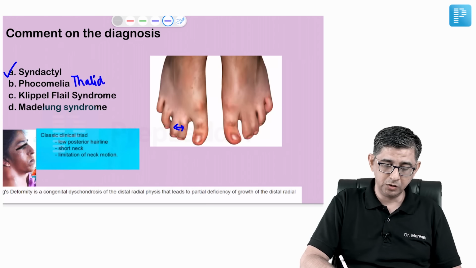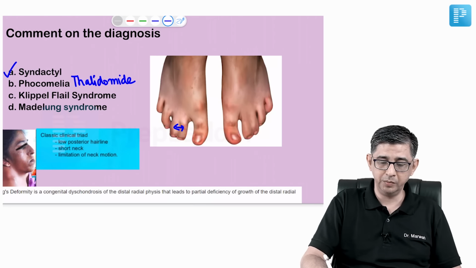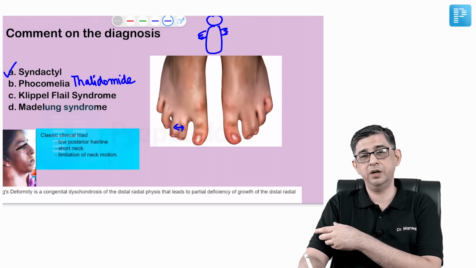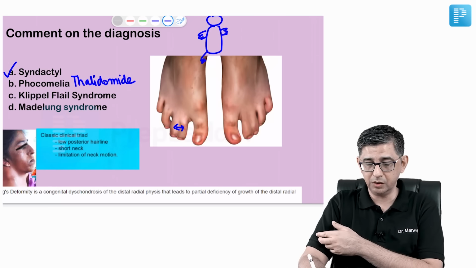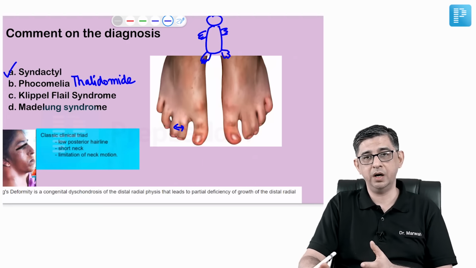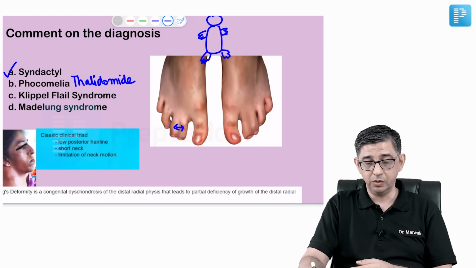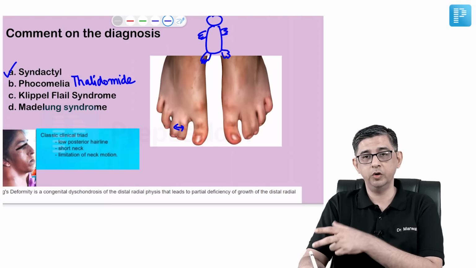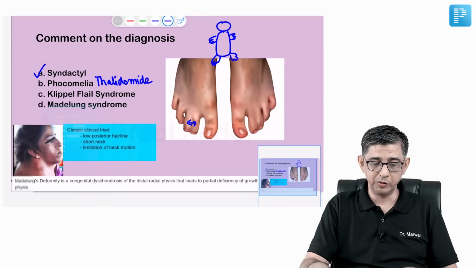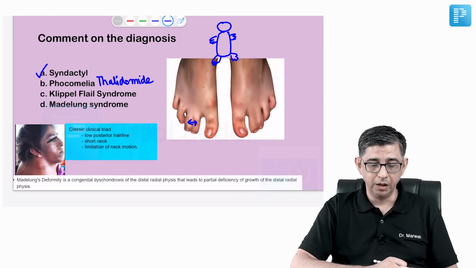And in patients of phocomelia, the head is going to be perfectly normal, the trunk is going to be normal, but the bones of the arms are literally going to be absent, the bones of the legs are going to be absent. So you can see literally the feet are attached to the torso and the hands are attached to the torso. So head and trunk are okay, but the humerus and the radius are not developed. Then the lower limbs are also not developed. So phocomelia can easily be ruled out.